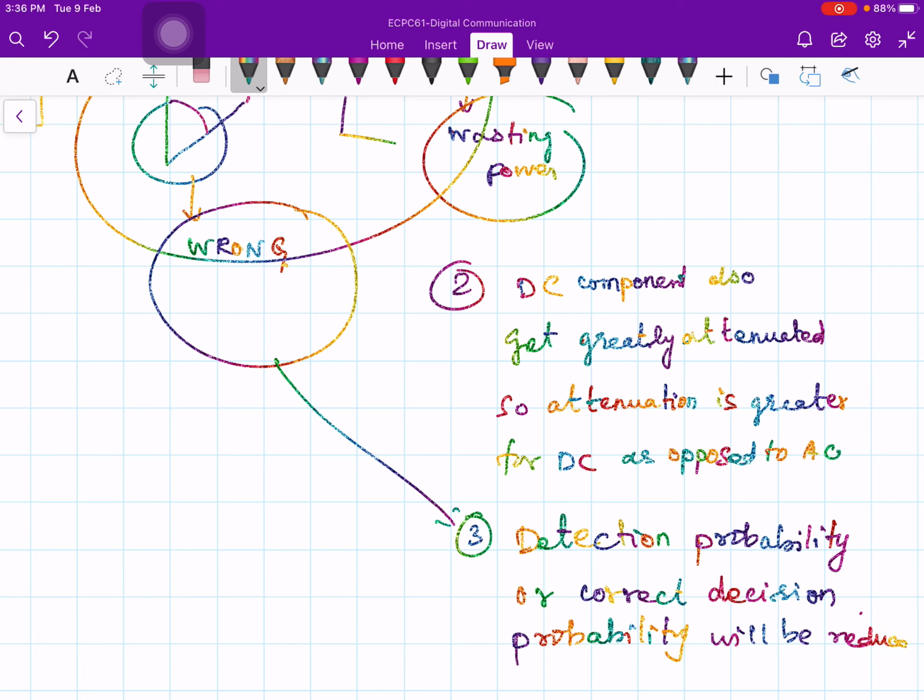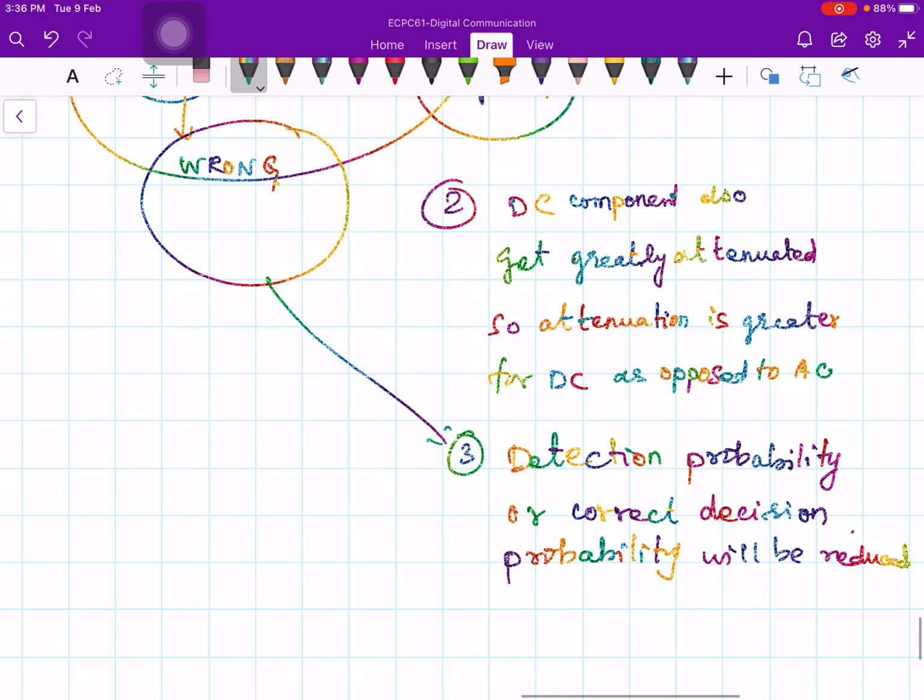That means you are making some errors. If you make errors, then performance may go down.